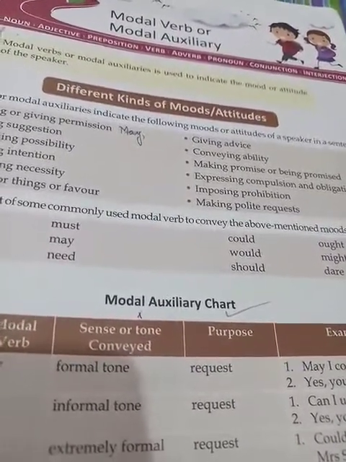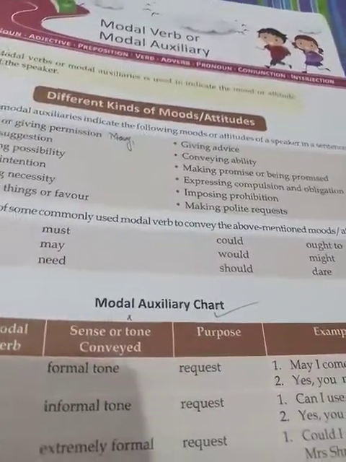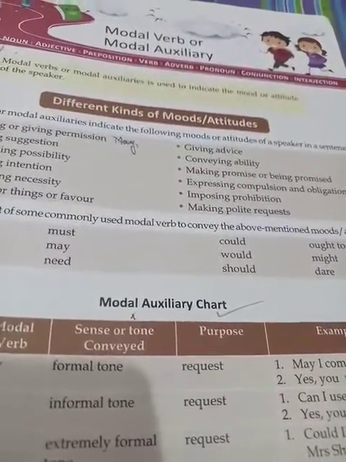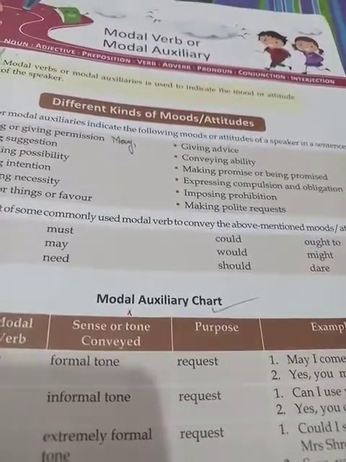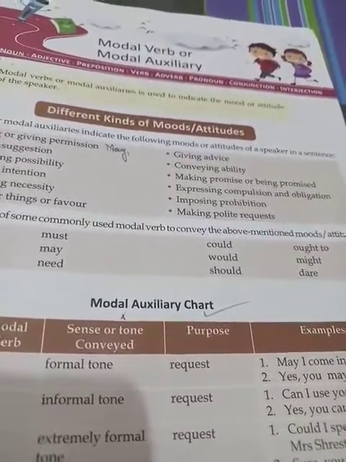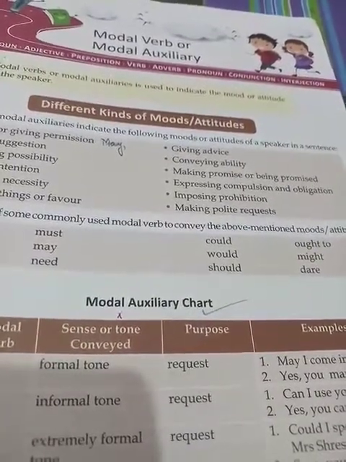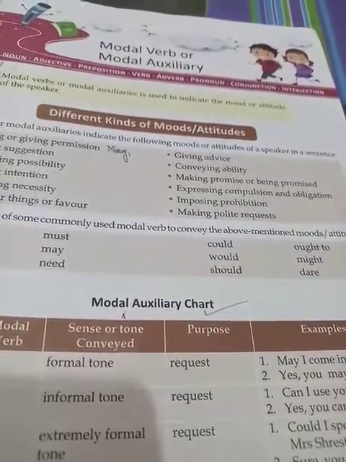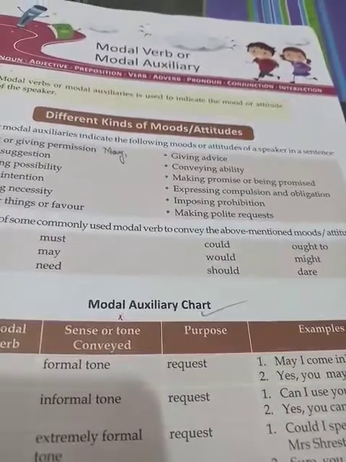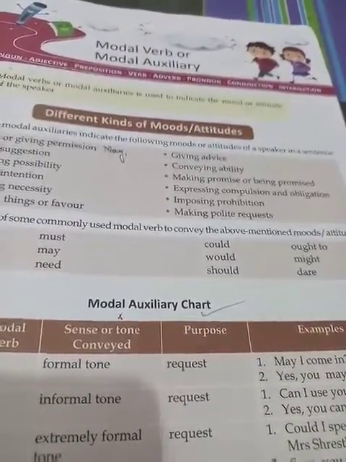Now, need and dare. Where do we use need and dare? They are the two modals which are used both as modals and main verbs. It means that the word need can be used as the main verb and as a modal also.